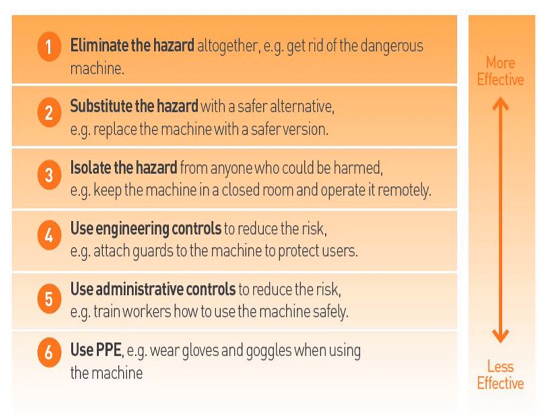Next is to use engineering controls, which reduce the risk. For example, attach a guard to the machine to protect the user. Mechanical people use different types of machines, like lathe machines and milling machines, and different laboratory machines. So attaching a guard is necessary to avoid accidents.